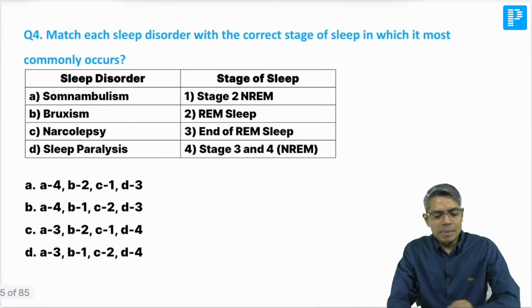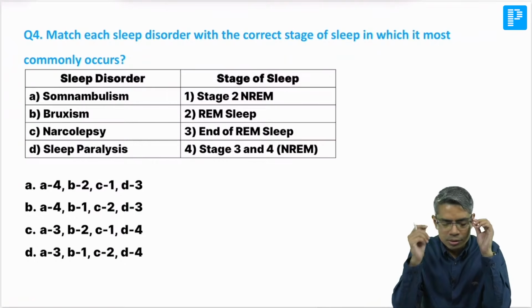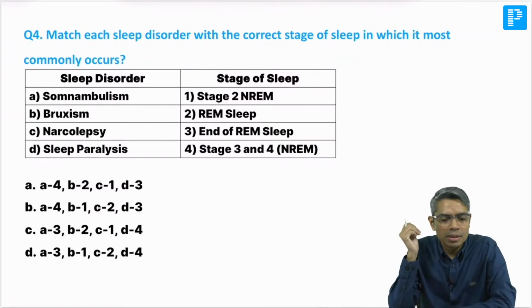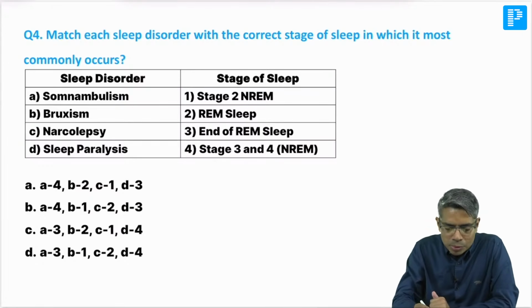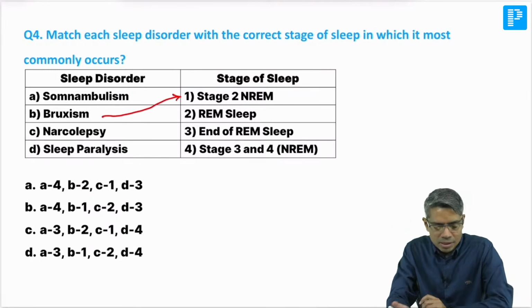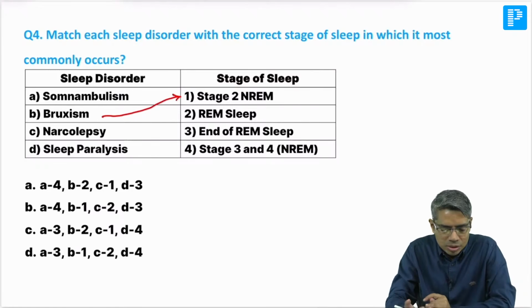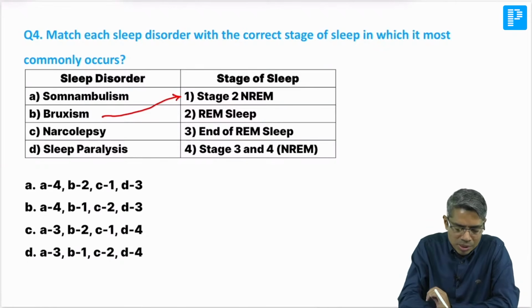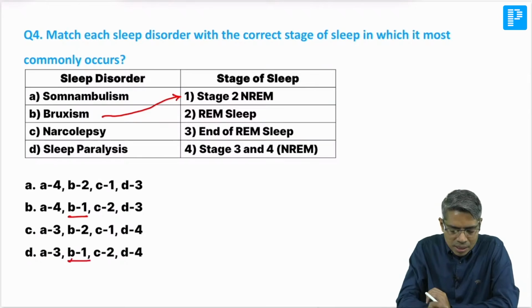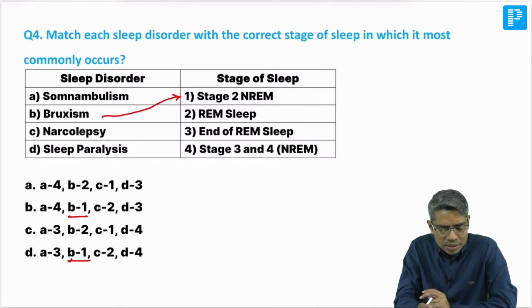Next question: match each of the sleep disorders. This is one thing I generally forget, because you have to memorize it. But I always remember that bruxism is stage 2. If I remember this, see how much is done. So B equals 1, which means either B or D will be the answer. Now try to remember at least one more thing.